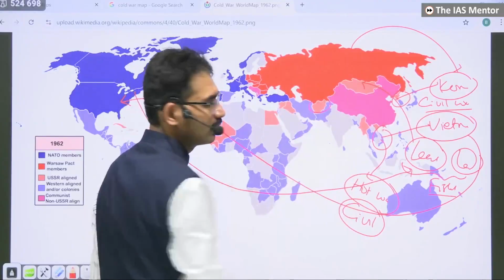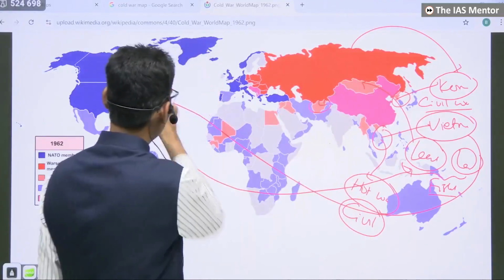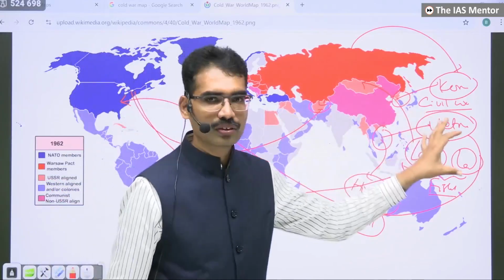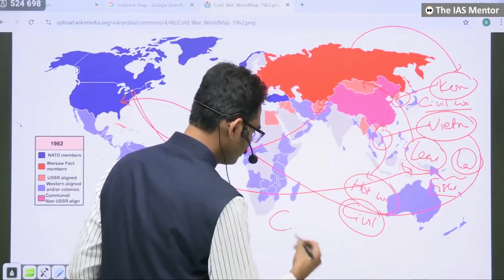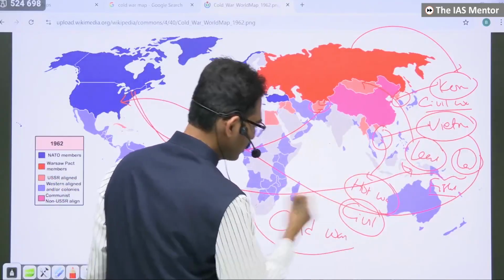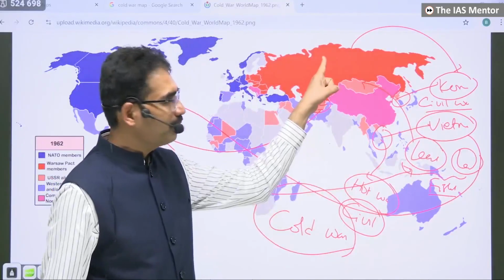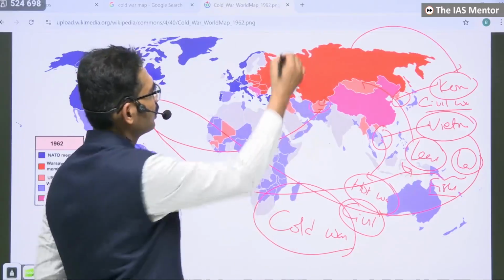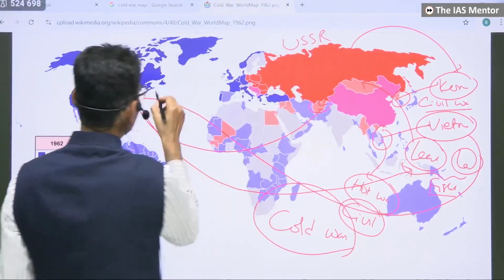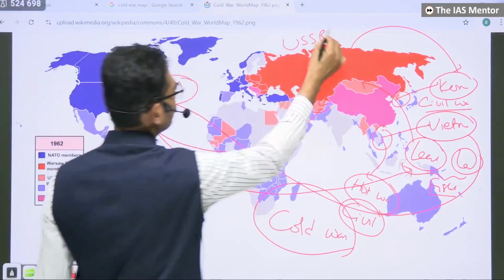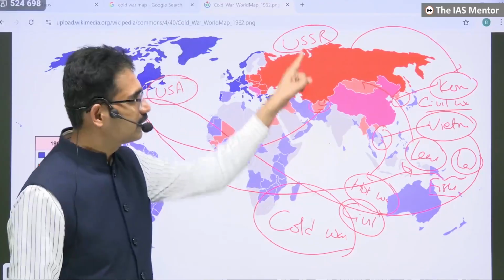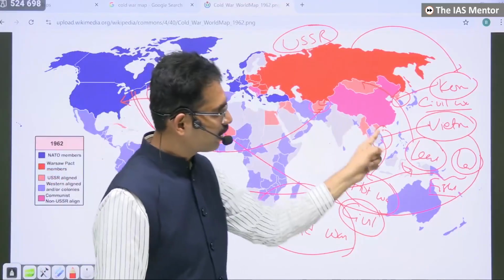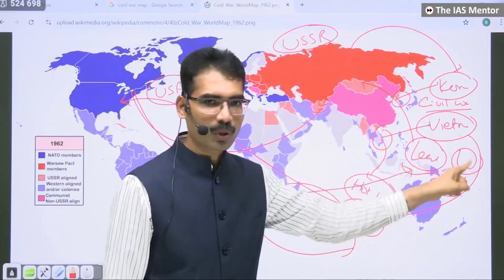In Afghanistan, one leader gets this support, one leader gets that support. This is how Cold War means. It is the war between this bloc, USSR at this side, and USA at this side. It is their ideological struggle, but they fought their war in some other territory through their proxies.